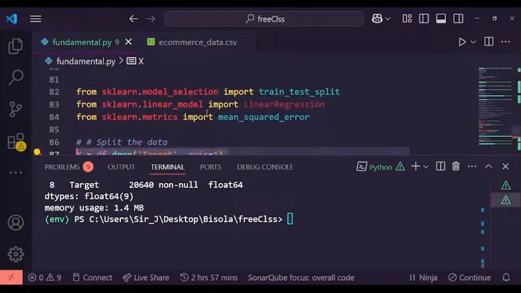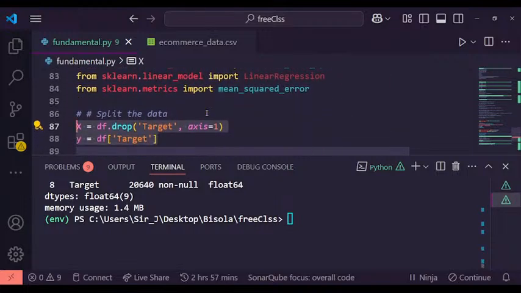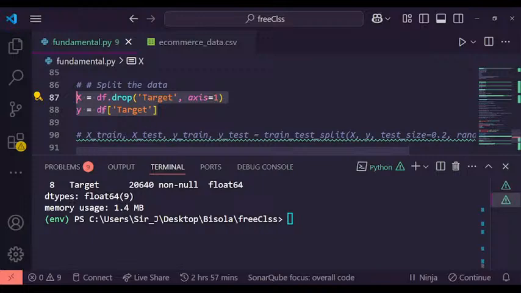Because we need to train it, we will split the data into x and y. So for x we are dropping the target, at axis 1. We will see how this comes out very soon, maybe that explains it more.